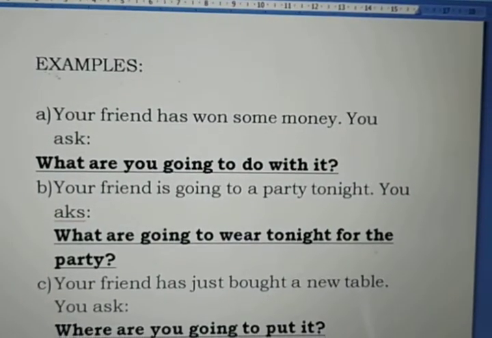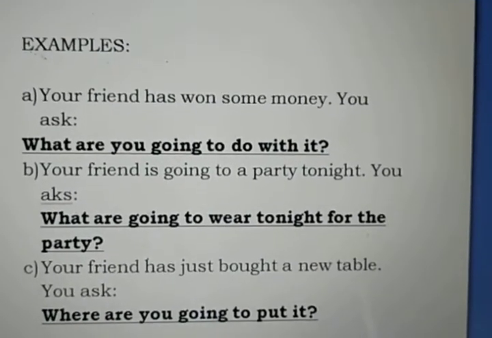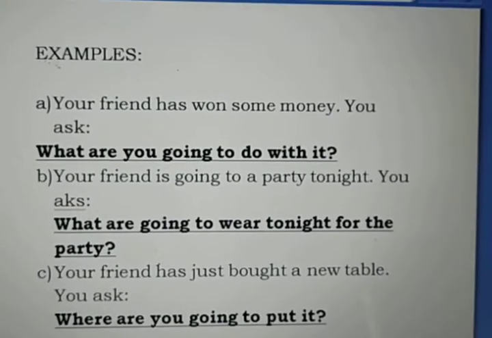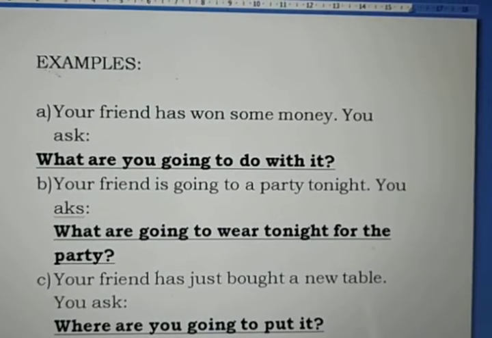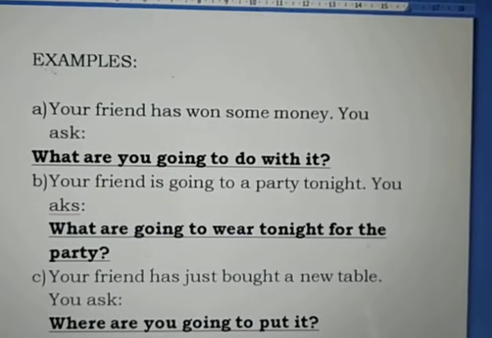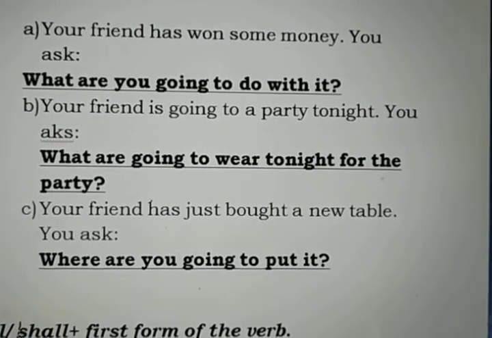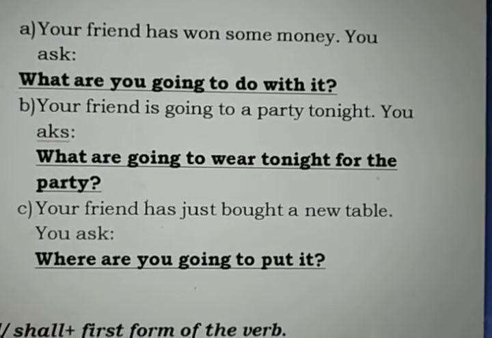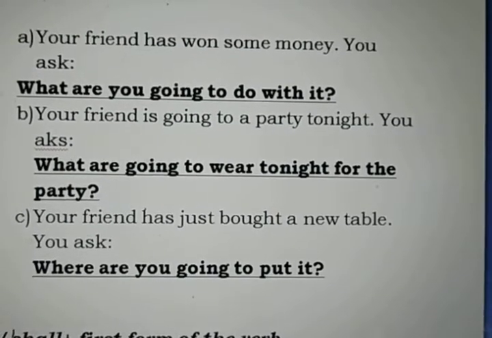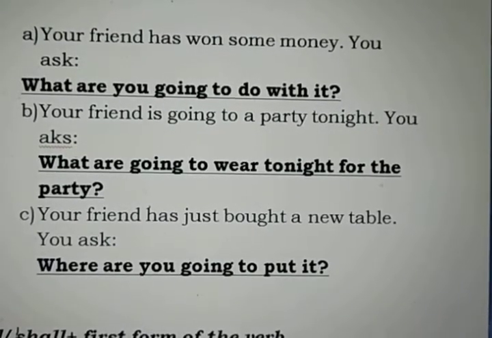Now see the examples. These are situations. First one, your friend has won some money in a game or something like that, and you ask him, what are you going to do with it? I mean, what is the plan of your friend? So we say, what are you going to do with it? So we use going to. Okay. Second example, your friend is going to a party tonight. You ask him, what are you going to wear tonight for the party? So what is his plan? What dress is he going to wear for the party tonight? So we use going to.